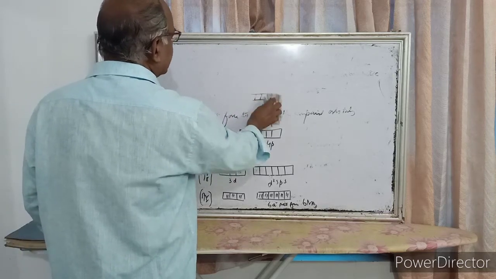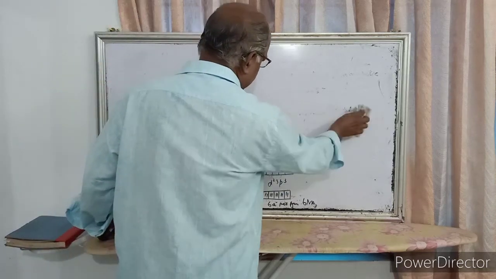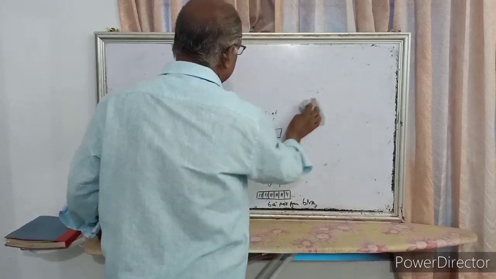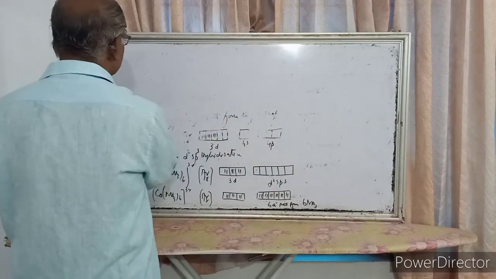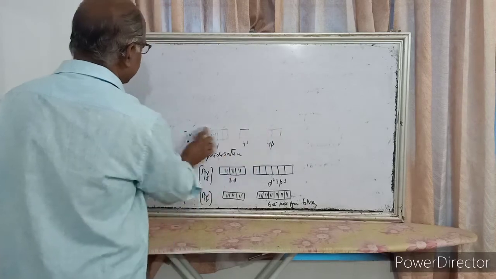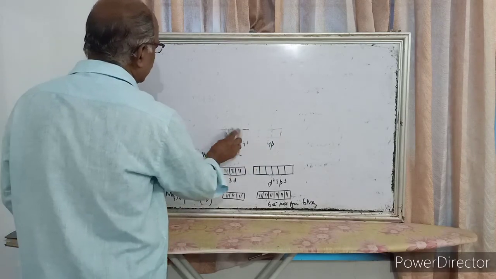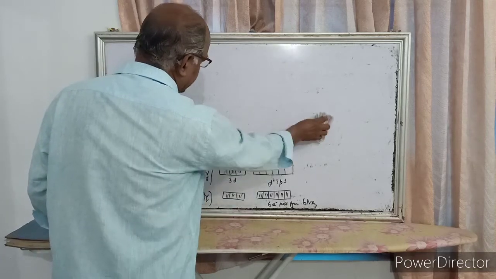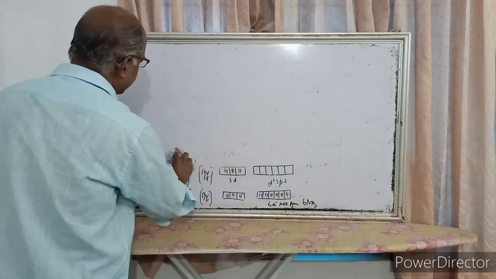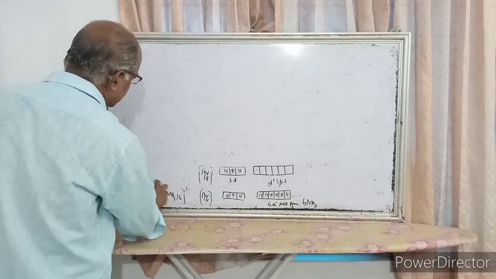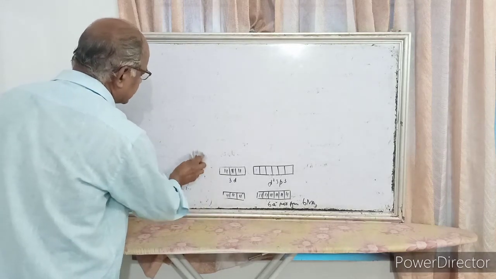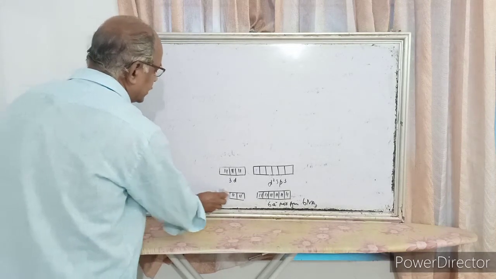So cobalt again, atomic number of cobalt is 27. So configuration is 3d7 4s2. Oxidation state is 3+. So Co3+, argon 18, 3d6. The 4s is vacant.